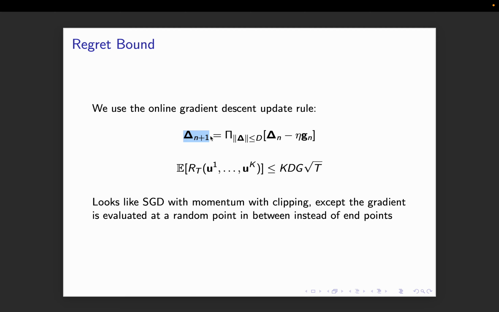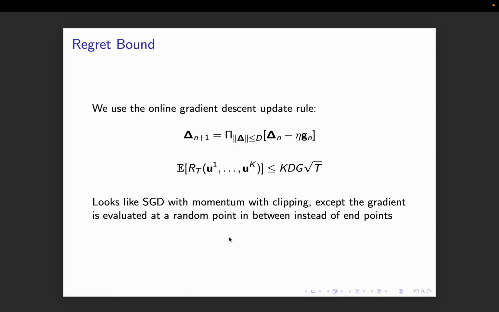My next step is the same as my previous step minus a little something, right? So I keep on moving in that same direction with some updates. So higher the eta, lesser the momentum. Lower the eta, more is the momentum, right? Except one thing, that the gradient is evaluated at a random point in between instead of the endpoints.